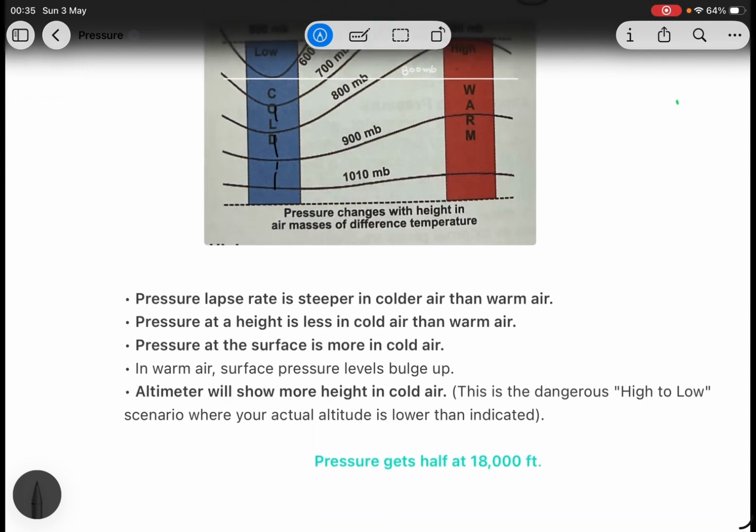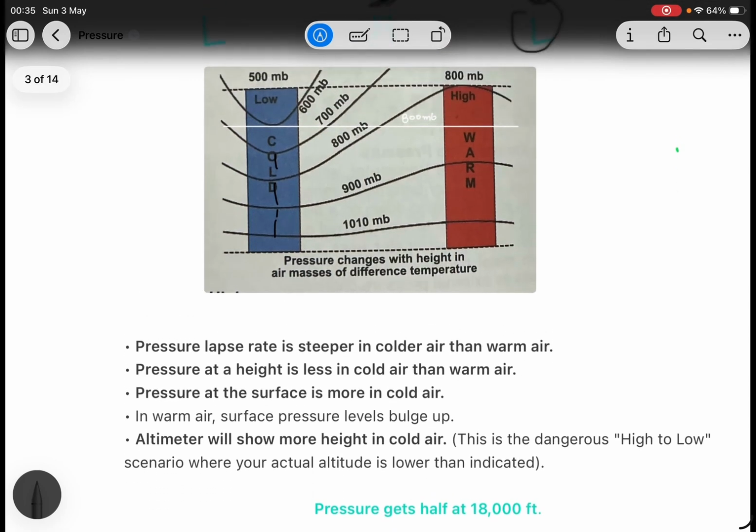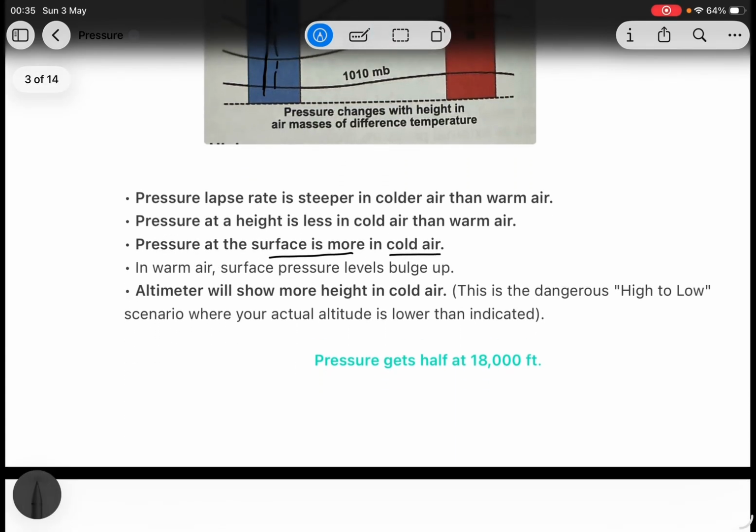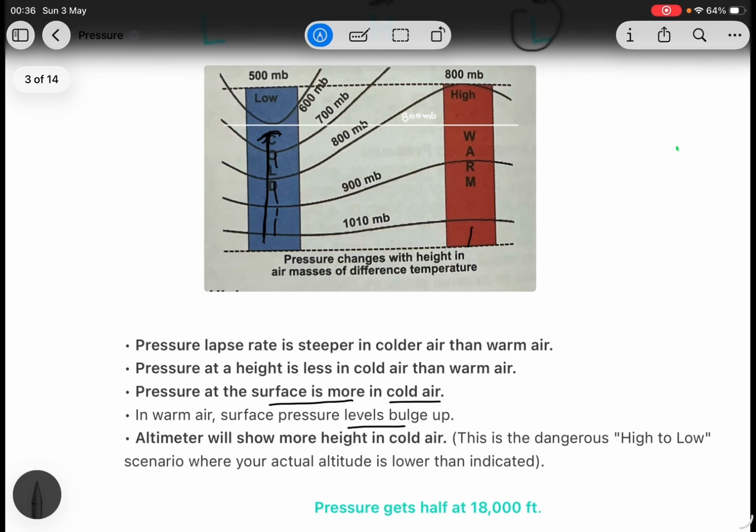Pressure lapse rate is steeper in cold air than warm air. You can see here it will be steeper in cold air. Pressure at a height is less in cold air than warm air. Pressure at a surface is more in cold air. In warm air, surface pressure bulges up. You can see this surface pressure bulges up. It gets bulged up.